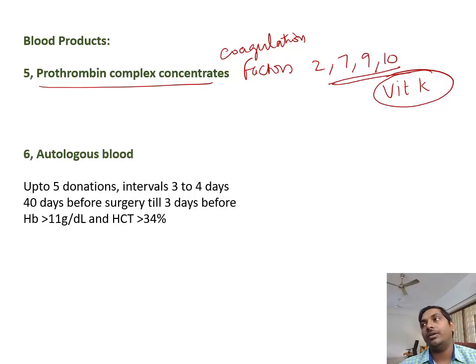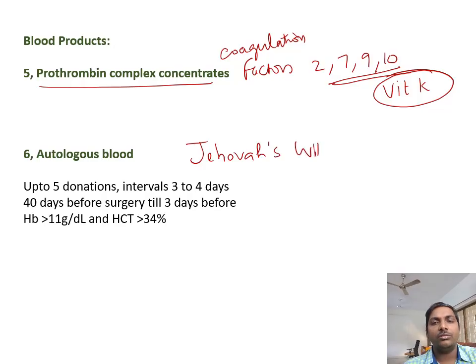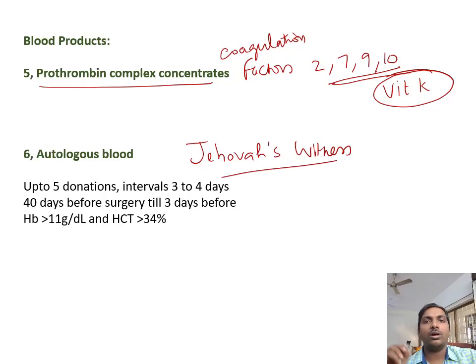Supposing the patient has been on warfarin for so long and you have to immediately take the patient up for surgery. For immediate availability of these coagulation factors, you give prothrombin complex concentrate and take up the patient for surgery. And there is a certain group of patients called Jehovah's Witnesses. According to their religious belief, they don't take another person's blood, they don't accept blood from anyone else.